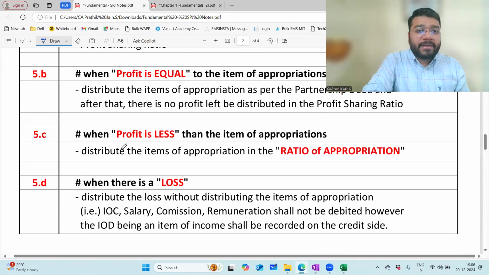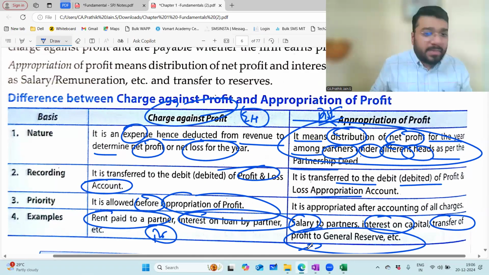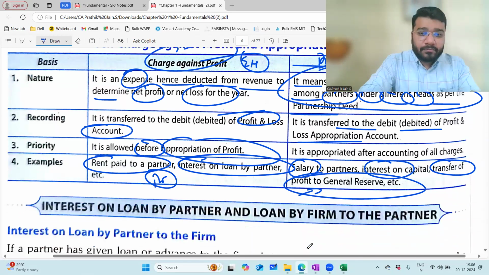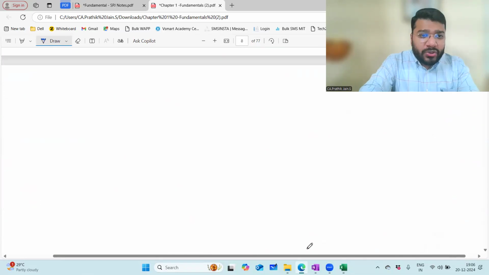Okay, this point will come later. Am I clear? Normally these items of expenses go to your appropriation account, but sometimes the question will specifically tell you to treat them as charge against profit. In that case, you will take them to the P&L account. And upon recording such interest, salary, remuneration, if the profit reduces or turns into a loss, don't be bothered. Any problem? No, sir. Okay. So interest on loan by partner is over, loan to partner is over, till rent we have completed.